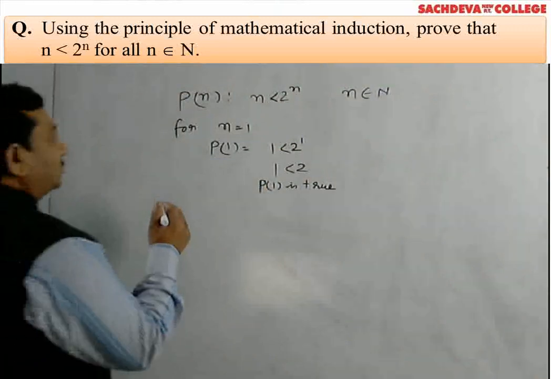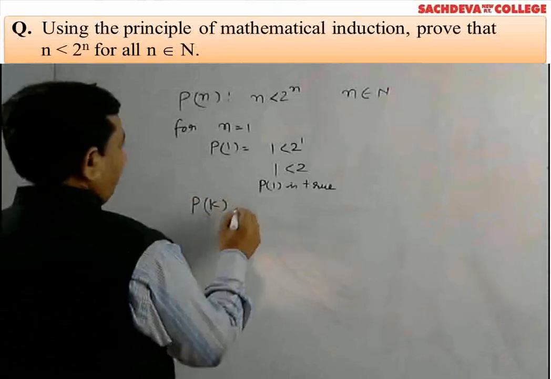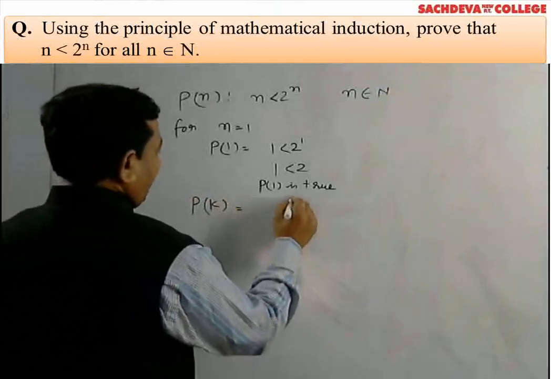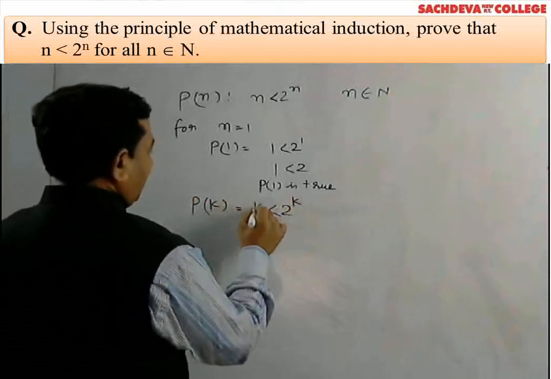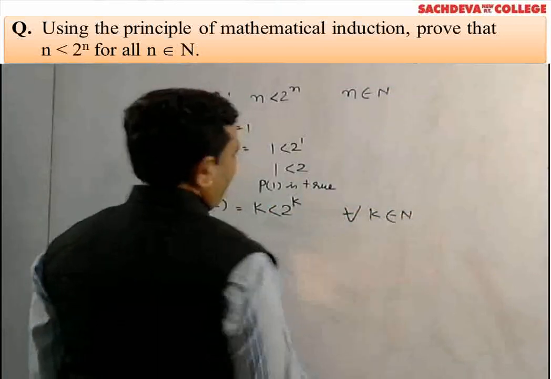Now let us assume that Pk be true. It means Pk will be equals to 2 to the power k is greater than k for all k belongs to capital N here.